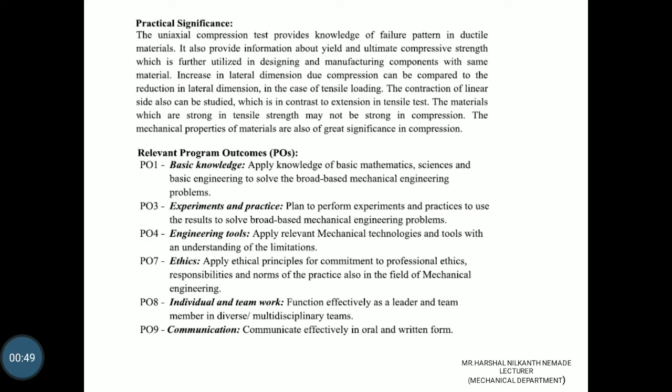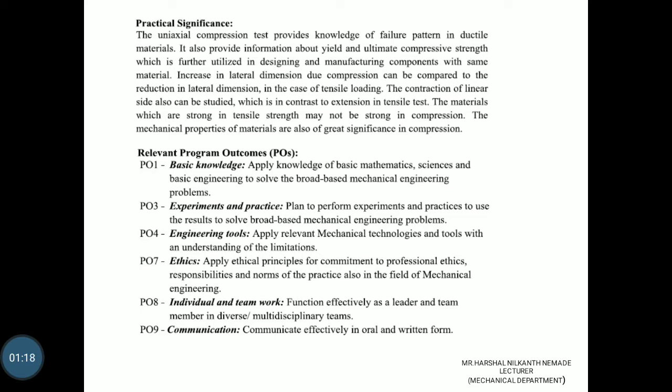The increase in lateral dimension due to compression can be compared to the reduction in lateral dimension in the case of tensile loading. The contraction of the linear side can also be studied, which is in contrast to the extension in a tensile test. Materials which are strong in tensile strength may not be strong in compression. The mechanical properties of a material are also of great significance in compression.